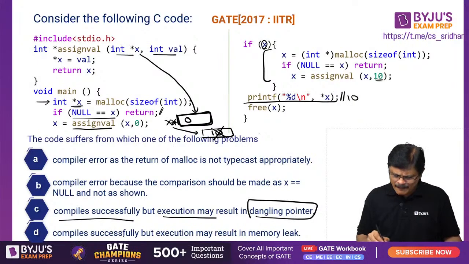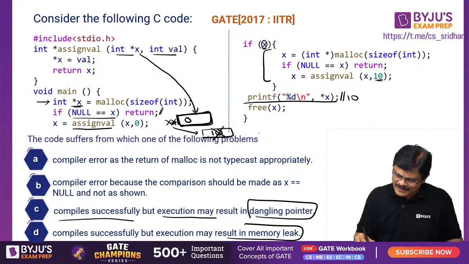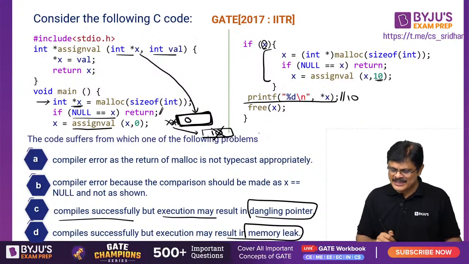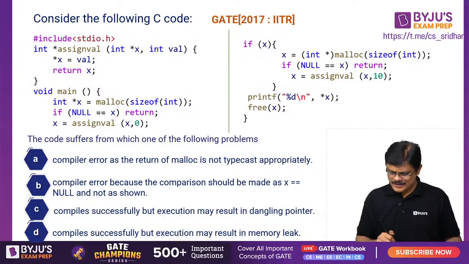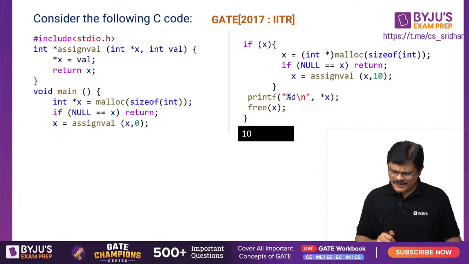It compiles successfully, but the execution may result in a memory leak, my dear friend. What has happened? This particular memory is leaked, my dear friends. Am I clear? So D is the answer for this problem, my dear friends. 10 is the output, but I think D is the answer for this.